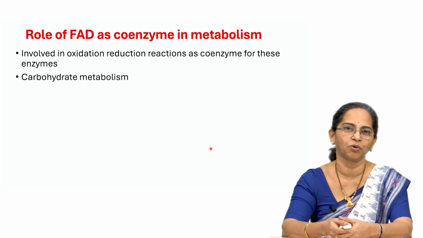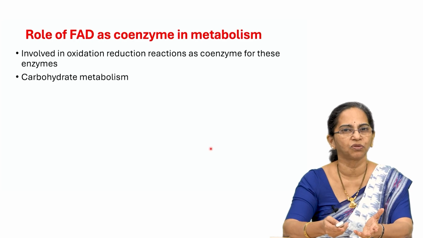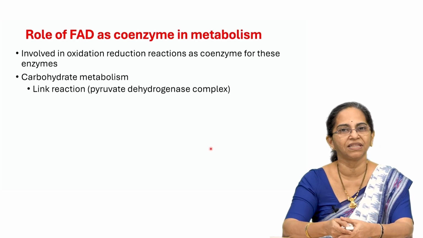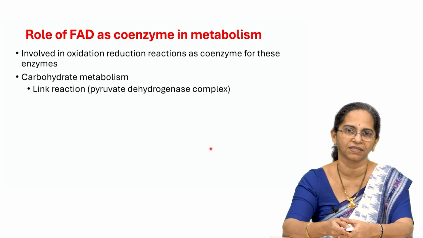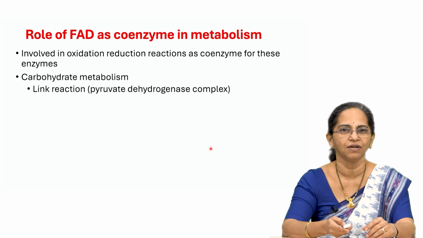Let us pick up carbohydrate metabolism. In carbohydrate metabolism, there are many metabolic pathways or cycles. So, let us start with the link reaction, which is catalyzed by pyruvate dehydrogenase complex. If the link reaction has to happen, you will need FAD as the coenzyme.